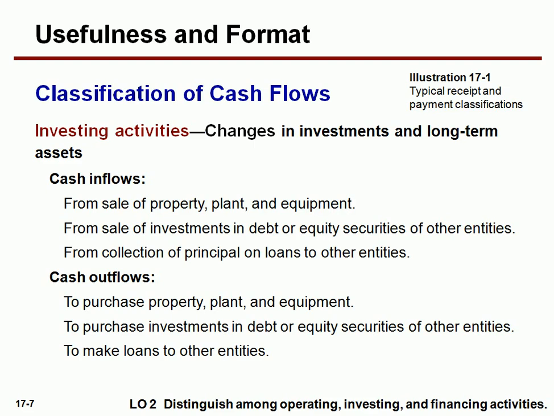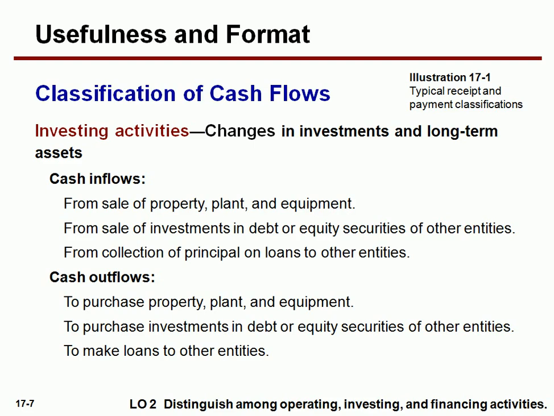The second is from sale of investment in debt or equity securities of other entities. It means you had purchased bonds or stocks of other entities, and now you sold them, so you get the cash. As you get the cash, there is a cash inflow. These are all long-term, and when it comes to long-term we focus on the investment section, that's investing activities. So there's a cash inflow in the second point.